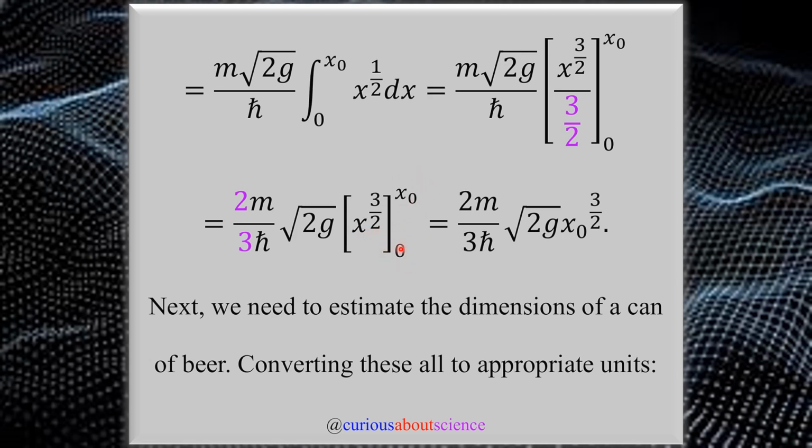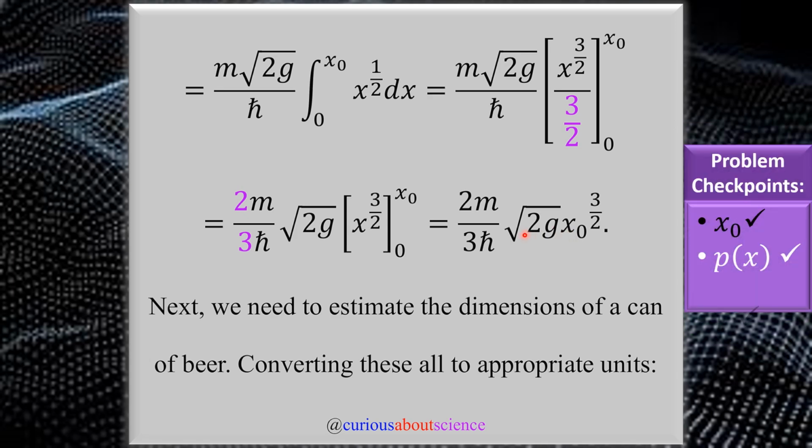So we do that. Now we can evaluate the antiderivative variable part of this at the boundaries. And of course, with this being 0, the left-hand boundary goes away. So we're left with x0 to the 3/2 power with a bunch of constants. So we're good to go. But although we completed the tunneling factor, we still need to find some numerical things.